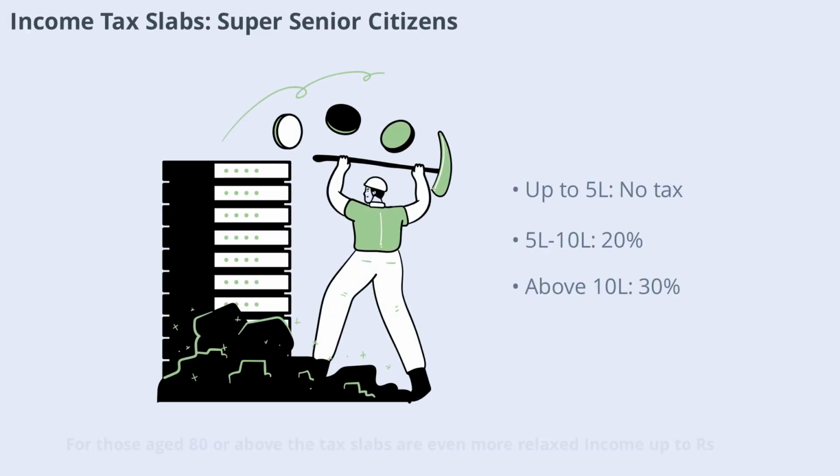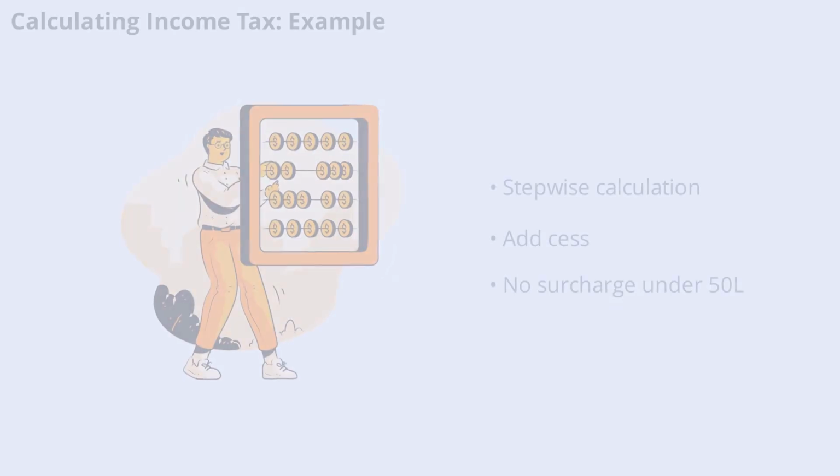For those aged 80 or above, the tax slabs are even more relaxed. Income up to Rs. 5 lakhs is exempt, 5 to 10 lakhs is taxed at 20%, and above 10 lakhs at 30%. This policy aims to support the oldest members of society by reducing their tax liability, acknowledging their reduced earning capacity. Let's look at a practical example.